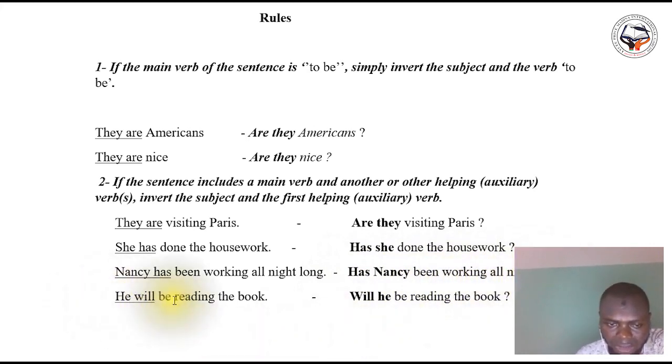Another example, he will be reading the book. He is the subject and will is the helping verb. He will be reading the book. Will he be reading the book?